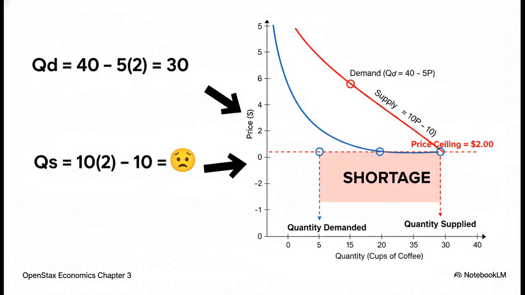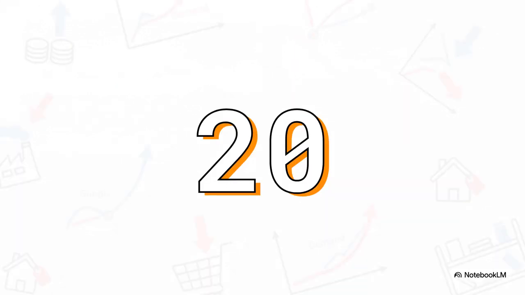At just $2 a cup, consumers are thrilled. They want to buy 30 cups. But now look at the suppliers. At that low price, they have almost no incentive to sell. They're only willing to provide 10 cups, and that creates a huge gap. And what happens when 30 people want coffee, but there are only 10 cups to go around? You get a shortage. In this case, a shortage of 20 cups.